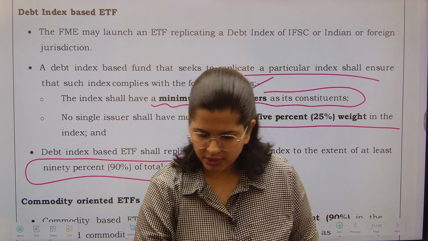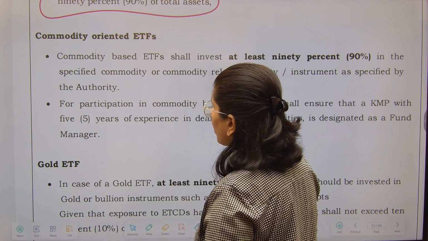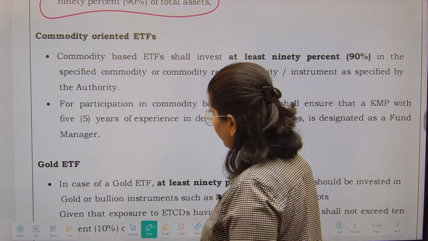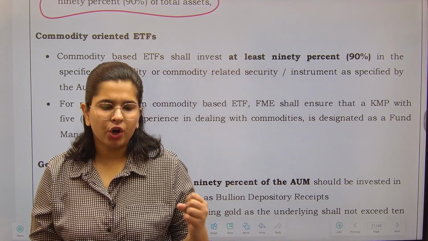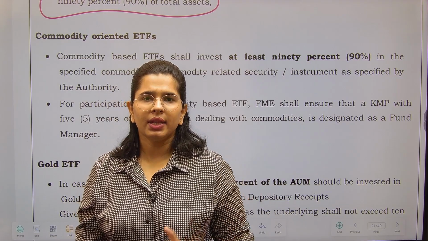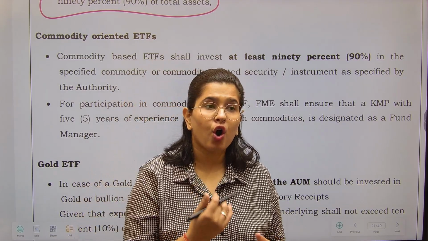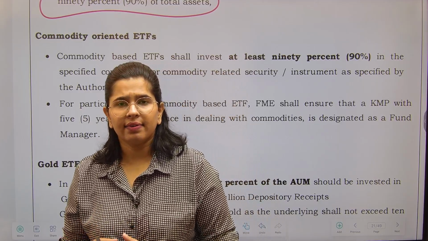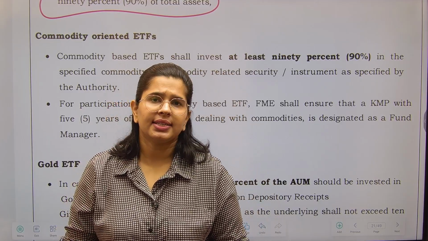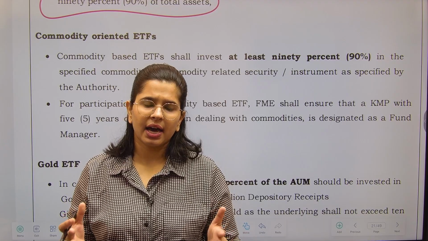Fine. Just wait for a second. Now commodity oriented ETFs. See, there are so many commodities. They can be soft commodities, hard commodities like oil, gold, silver, wheat, etc. All these are commodities. They are traded.